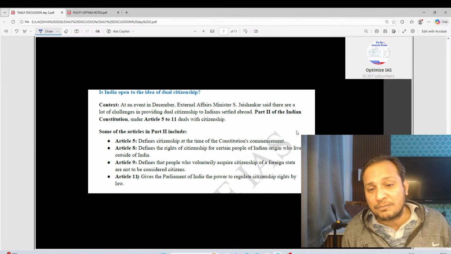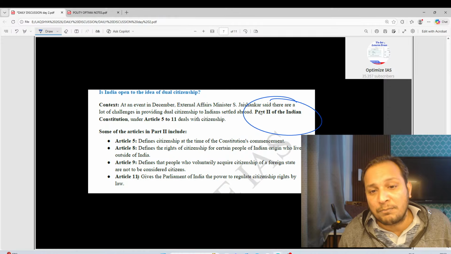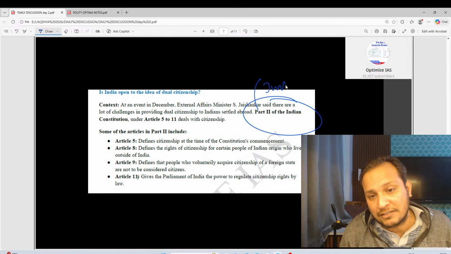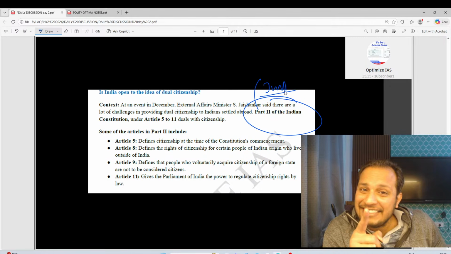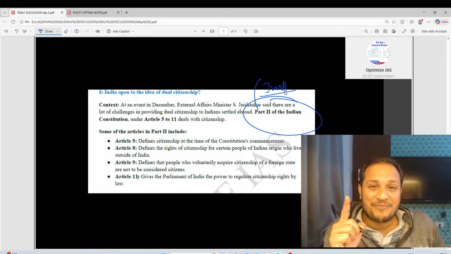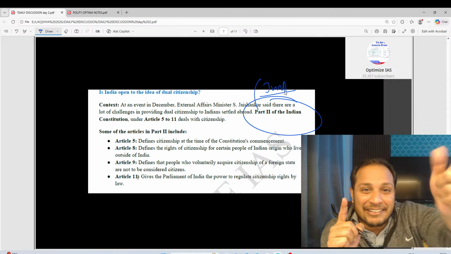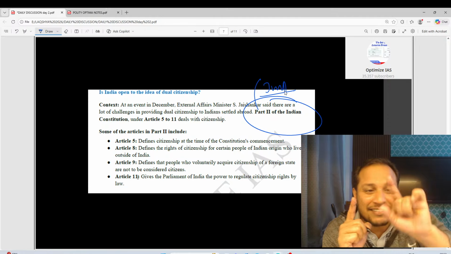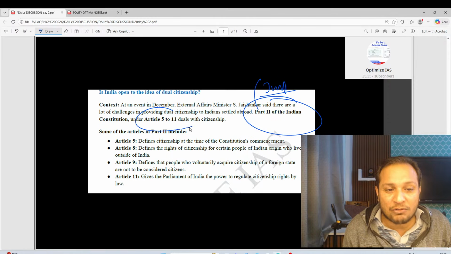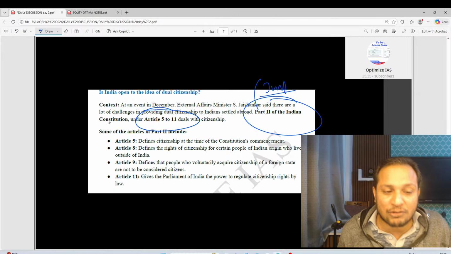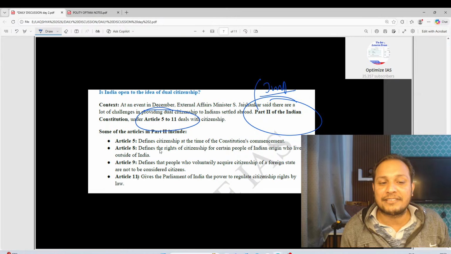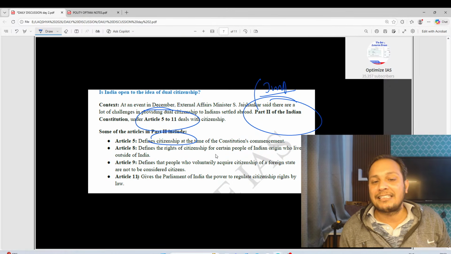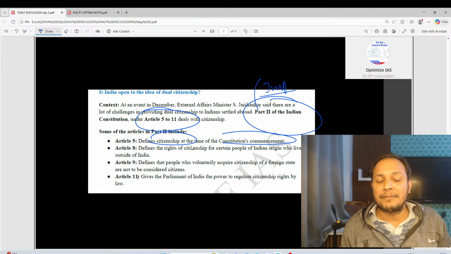Guys, citizenship is part of the Constitution, Part 2 of the Constitution. Because, guys, UPSC these days is asking parts also. They give you parts and ask, this part belongs to what? So Part 2 of the Constitution, citizenship, articles 5 to 11. Article 5 defines citizenship at the time of constitution commencement.